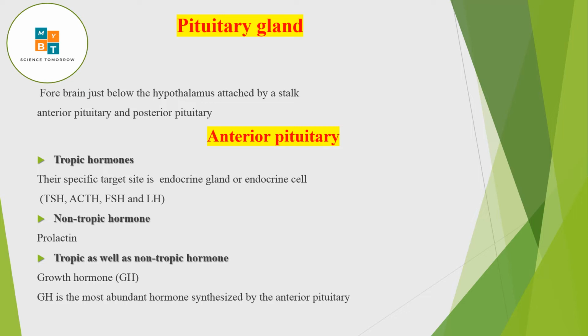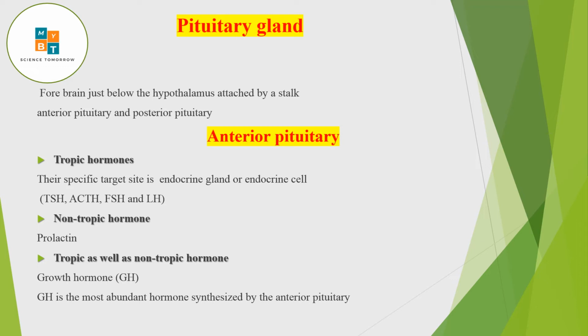The pituitary you can divide into two parts: anterior pituitary, that is in front, and posterior pituitary, that is in the back. So when you consider the anterior pituitary, actually there are six hormones secreted from the anterior pituitary, and all these six are produced and secreted from the anterior pituitary. When you take these six hormones, from that six, four are what you call trophic hormones.